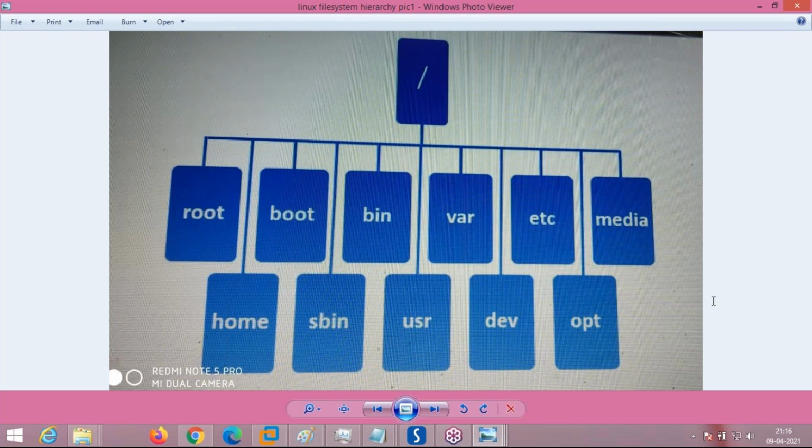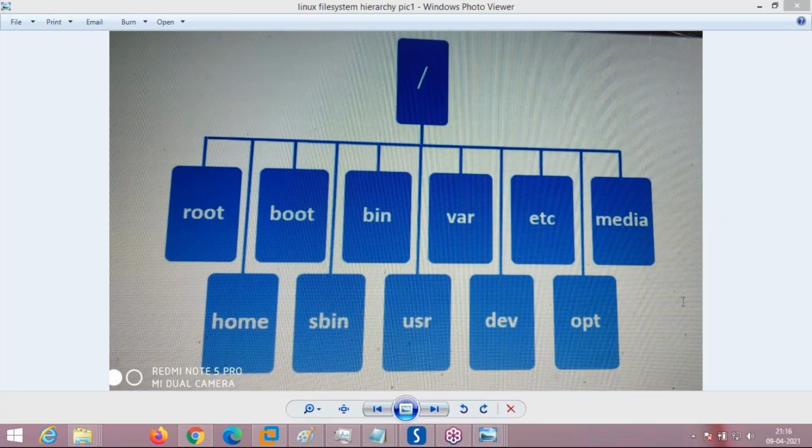Okay, Dilip. So now we have seen the Windows file system hierarchy and the Linux file system hierarchy. Surendra and Dilip, any doubts, man?